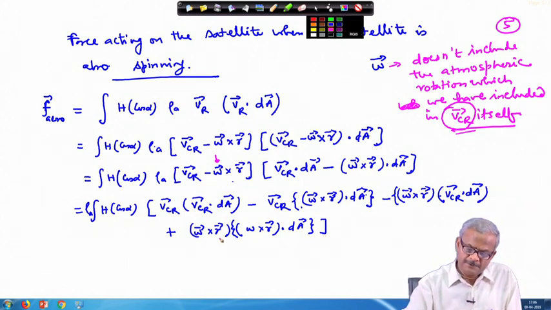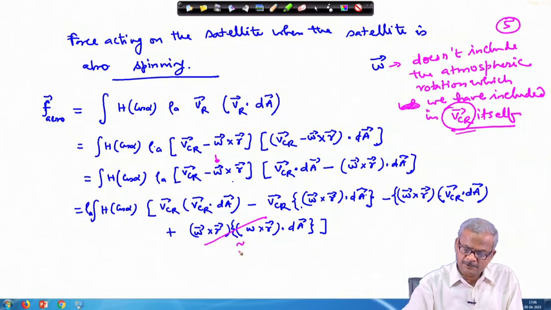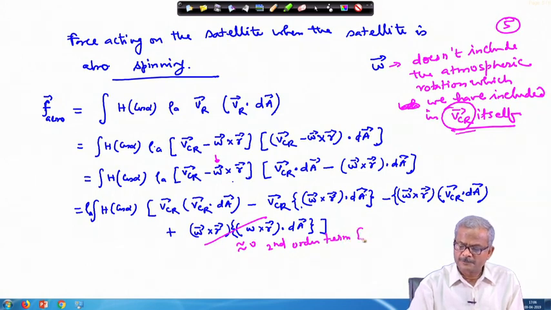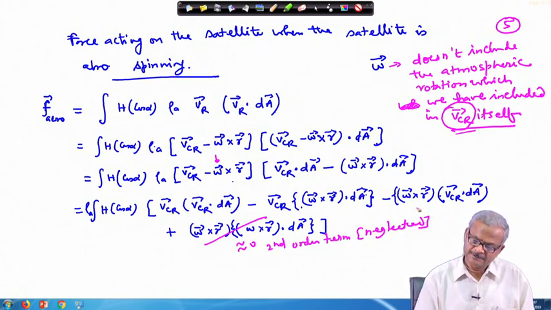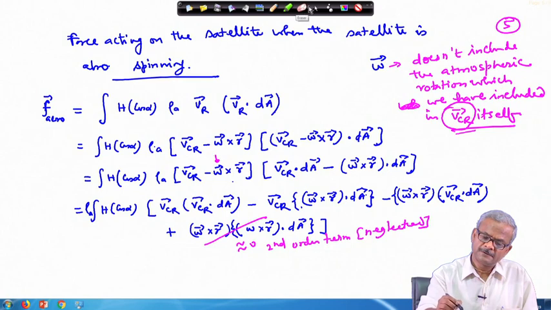So, this quantity is quite small, this is negligible, this is a second order term, hence neglected. Okay. So, we are left with these three terms which we can work out now.